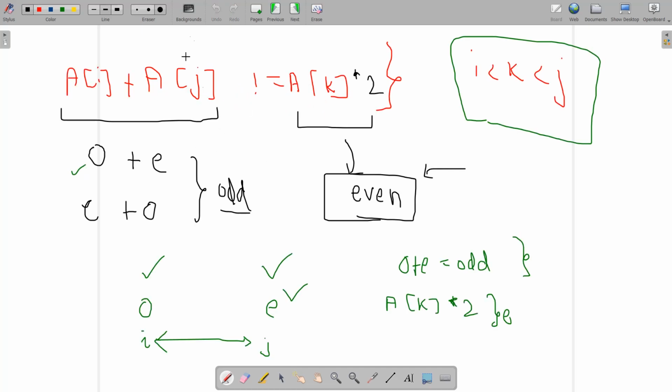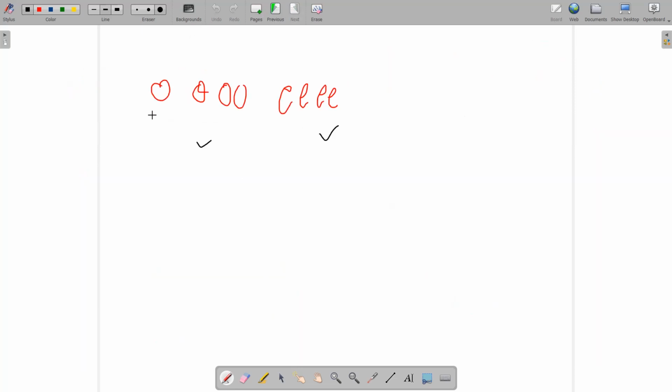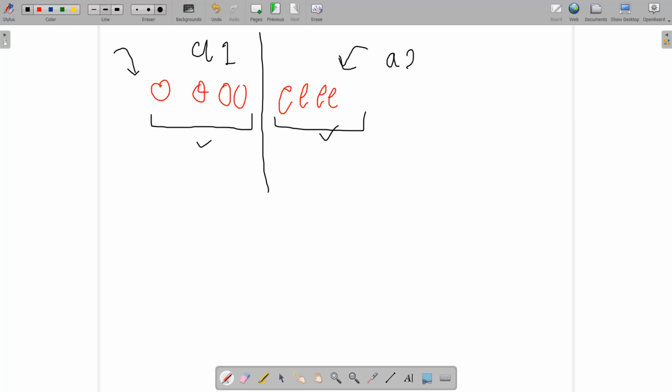Now we can consider this array as a combination of two arrays, this one and this one. So this is array 1 and this is array 2. I am trying to merge array 1, A1, and another array, A2, such that A1 is also beautiful and A2 is also a beautiful array.